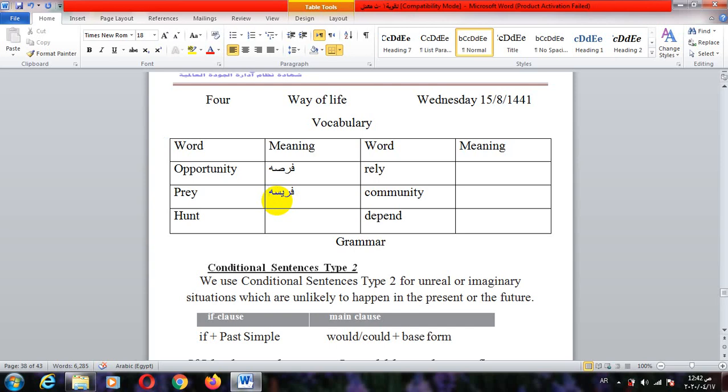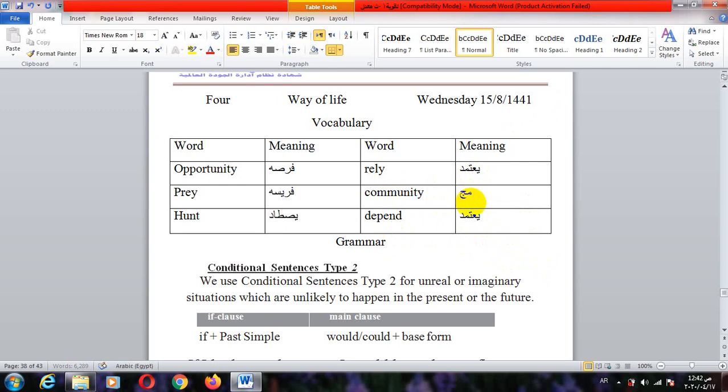The word hunt means catch. Rely on means depend on. And this word depend also has the same meaning: rely on, depend on.